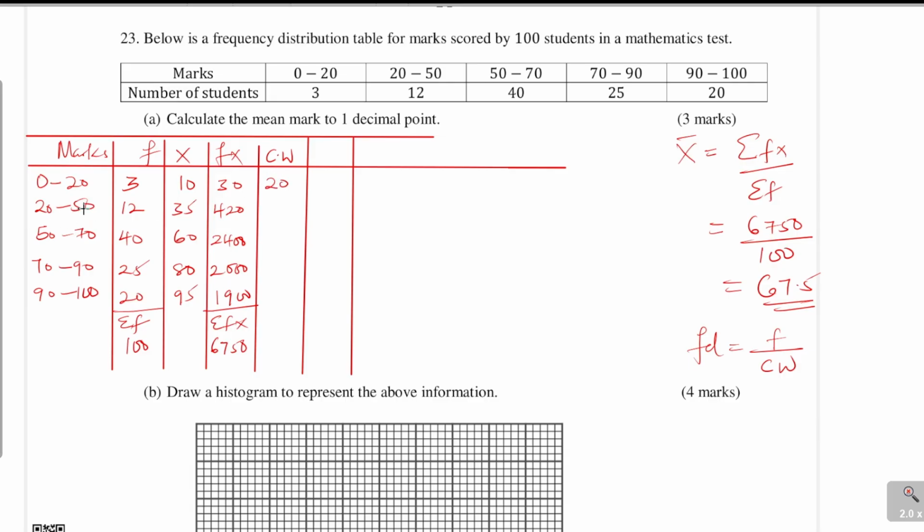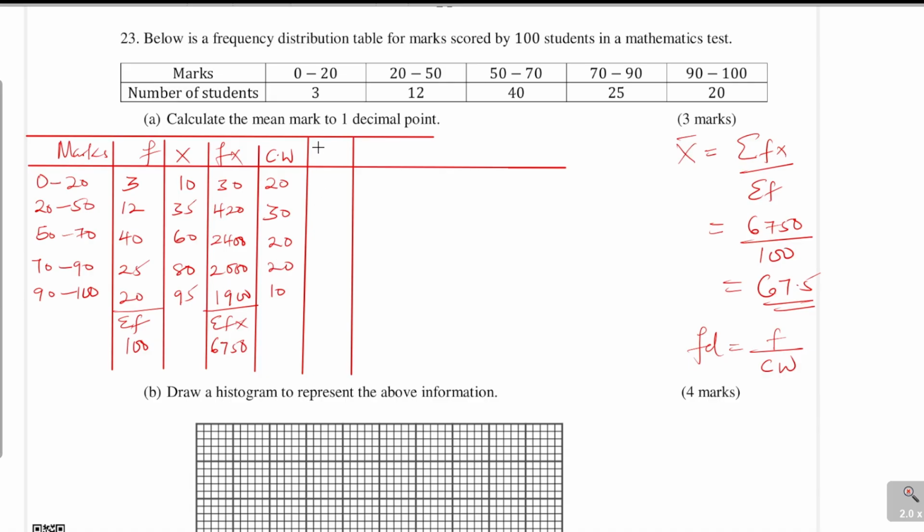The other one, 20 to 50, that is 50 subtract 20. We are not going to use the boundaries the normal way we do, because of the way the classes are. You can see the classes are overlapping. So to get the class size, you just get the direct difference. So 50 subtract 20, you get 30. Then 70 subtract 50, that will give 20. 90 subtract 70 is also 20. And then this one is 100 subtract 90, that will give 10.